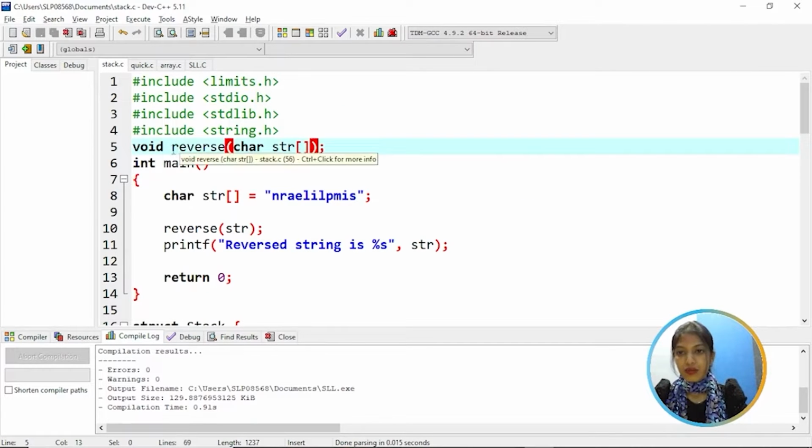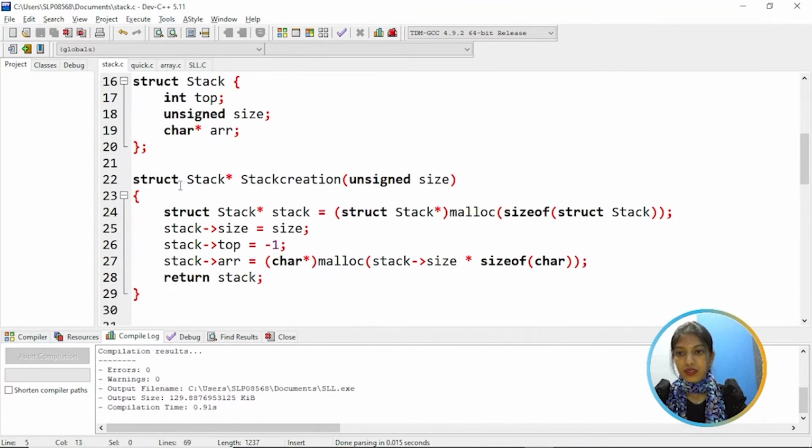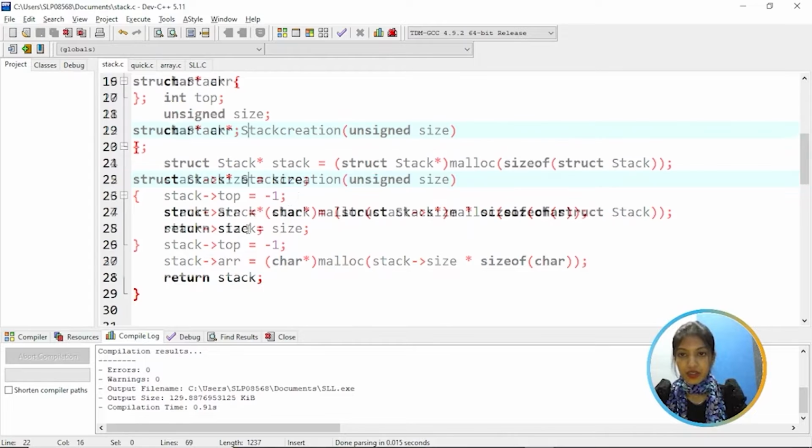As you can see here, we have a reverse function which is declared. Going to the function, here we have a structure of stack where we have top, size, and array variables, and a function called stack creation.